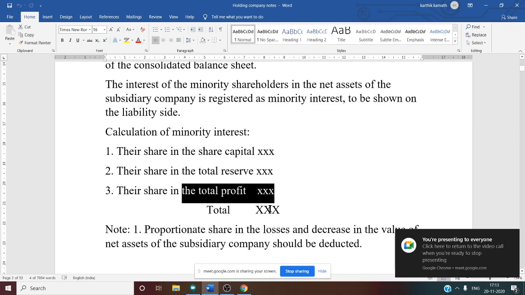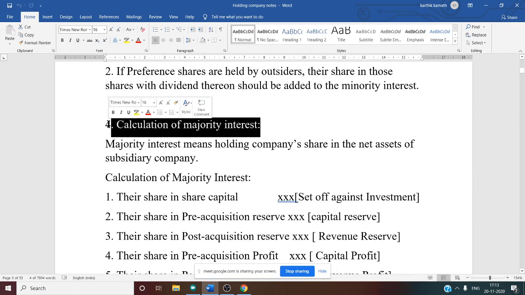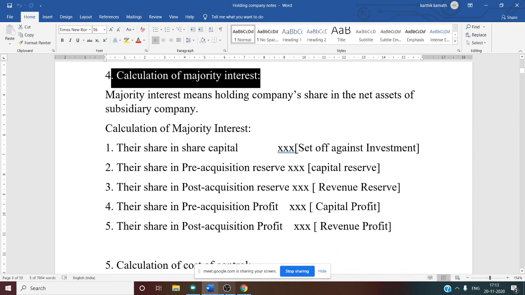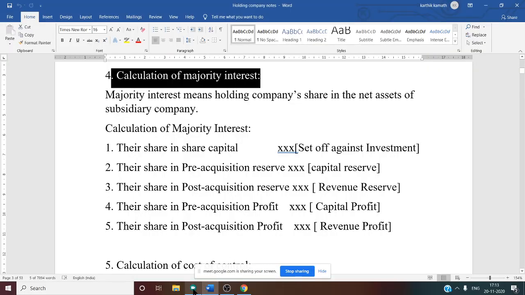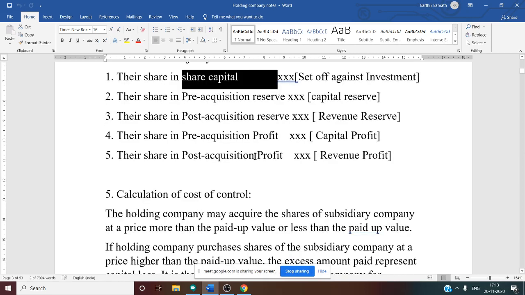So this is about minority interest. Then we discussed majority interest. What do you mean by majority interest? Majority interest is nothing but the holding company's interest. Why is it the holding company's interest? Because the holding company acquires more than half of the share capital, so it is known as majority interest. Again, for the purpose of calculation we need to consider all the values of the subsidiary company. So till here we have discussed.